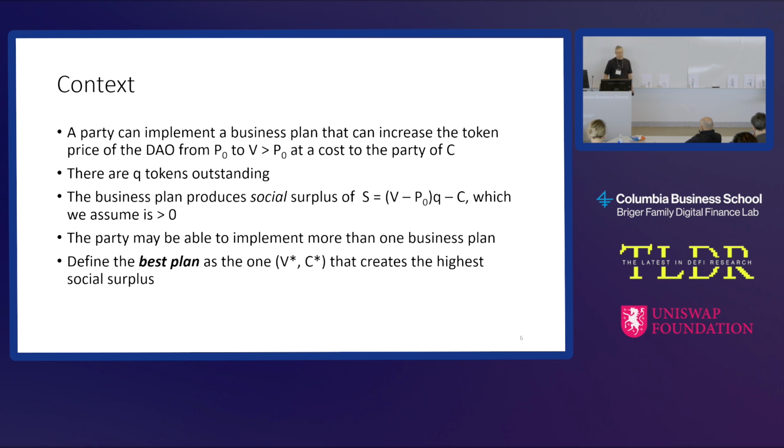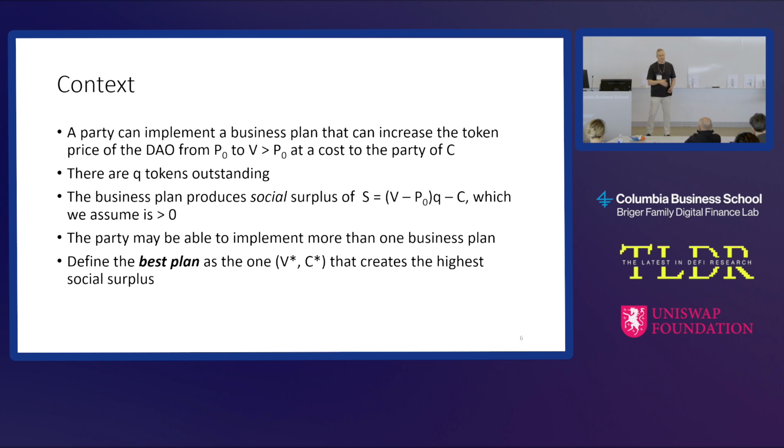So we're going to create some context here. So parties: a potential control party, a potential bidder in the auction, can implement a business plan. The price of the tokens is P0. Initially, we're going to get a value V above P0. And then we're going to have some cost, C, okay? And so here's the social surplus. We have Q tokens altogether, so if we raise the token value to V from P0, multiply by Q, that's the gross surplus, subtract out the cost, that's the social surplus. Any given party is going to have a best plan.